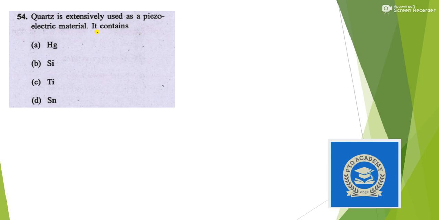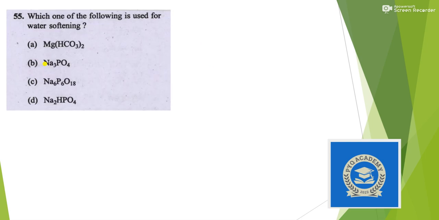It contains Si and oxygen, silica and oxygen. So the answer is option B. Remember this question, it is an important question. Next, which one of the following is used for water softening? Again, you will get questions related to hard water and soft water. This question has been taken from higher NCERT, so just remember the answer. Answer is option C.